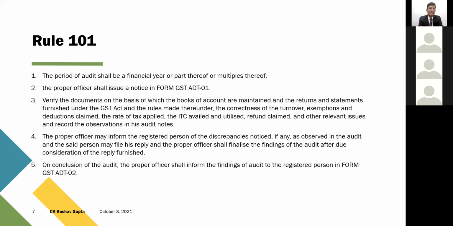And the process has been specified in Rule 101, which is also very clear. The period of audit has been specified in the rule, because when we read section 65 subsection 1, it mentioned the manner and frequency. So Rule 101 specifies those things. Rule 101 says that the period of audit should be a financial year or part thereof or multiples thereof. So it is not necessary that every time the audit team comes, they cover the entire financial year. They can cover even part of the financial year, or they can even cover multiple financial years. So there is no restriction on the audit team.